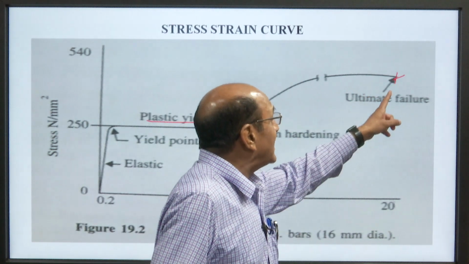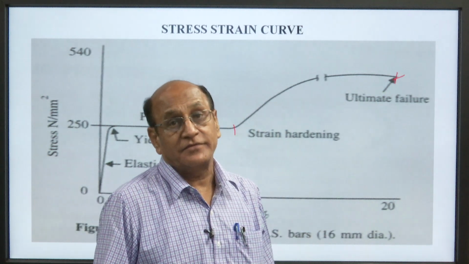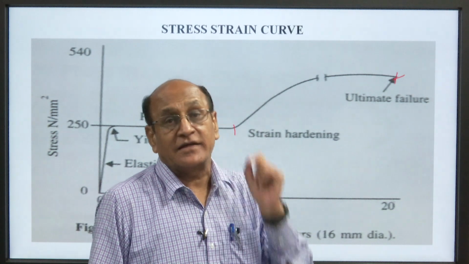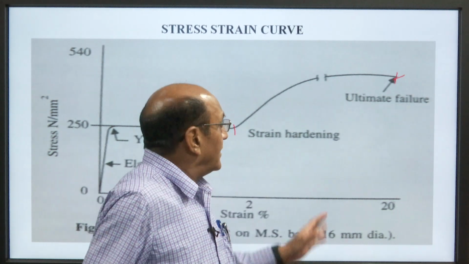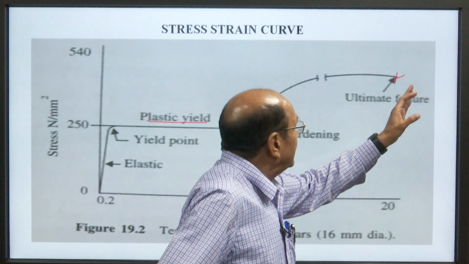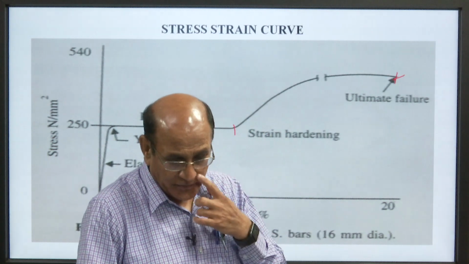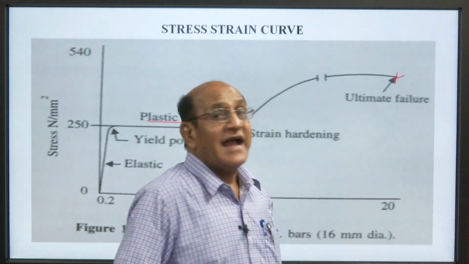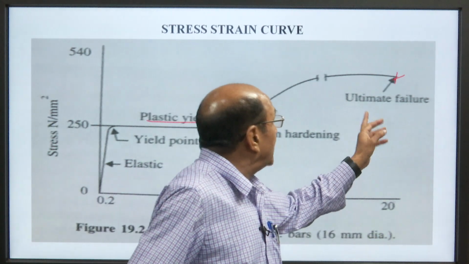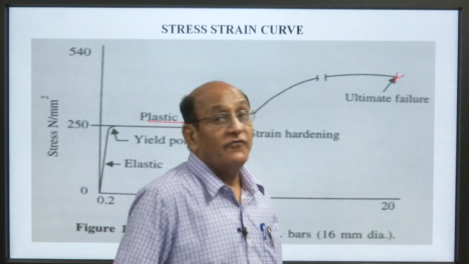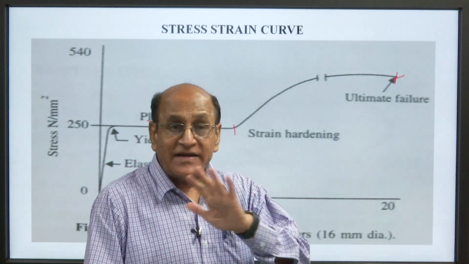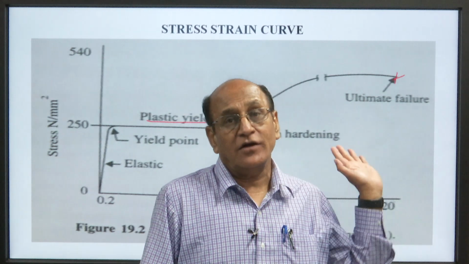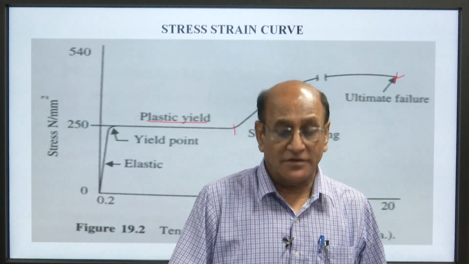See here, this is the ultimate strength, but here it will not break. Breaking action will occur after the ultimate failure, meaning the material will not bear any stress on the member.